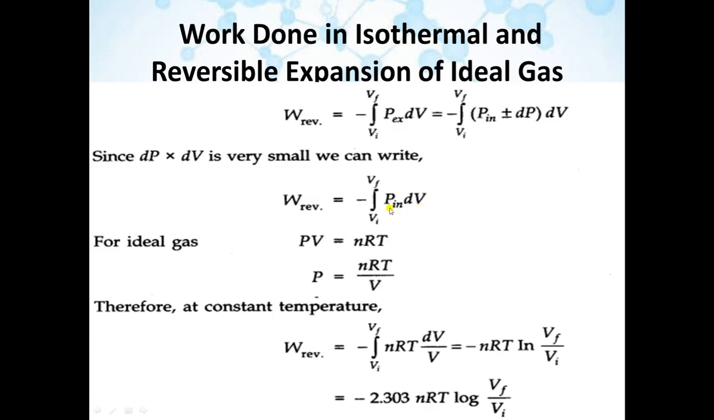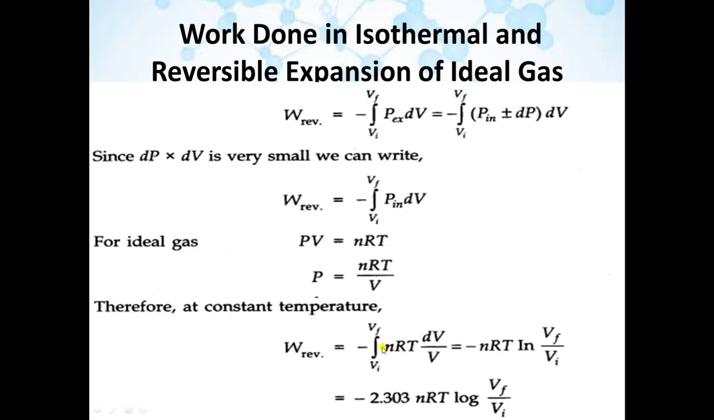From the ideal gas equation, PV is equal to nRT, right? So here we will find the value of P. So P is equal to nRT by V. Volume will go in the denominator. Now we will put the value of P in this equation. When you put the value, it will become nRT by V. You can write it in this way: nRT dV by V.